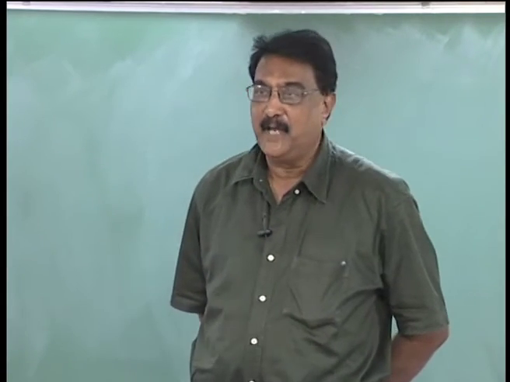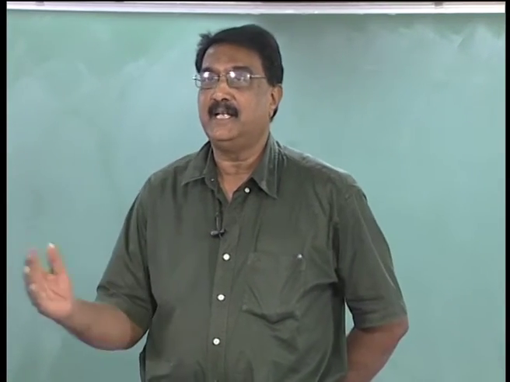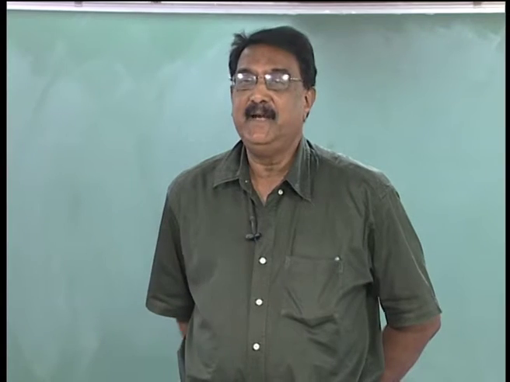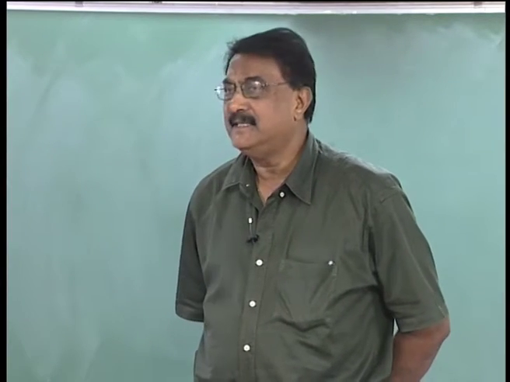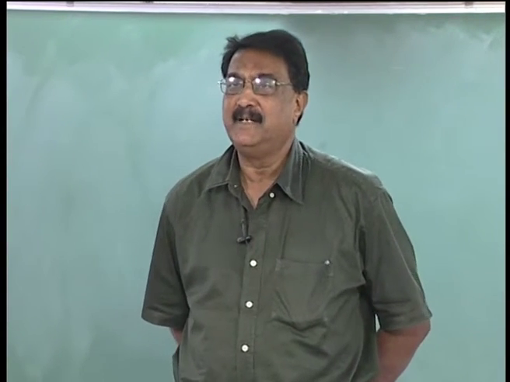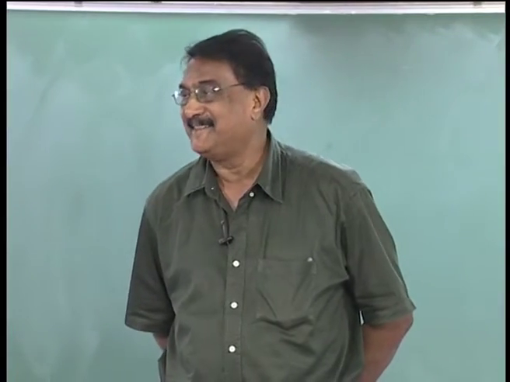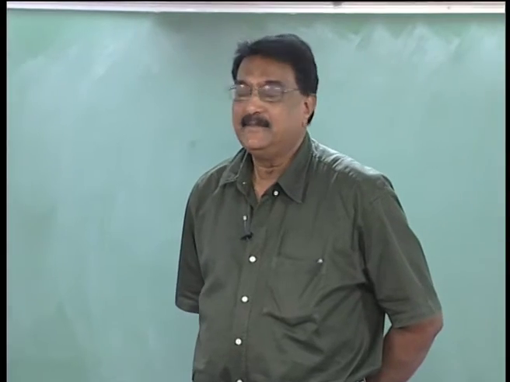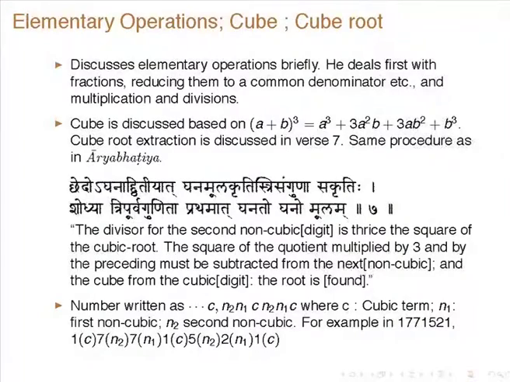So just like for square root you divide into varga and avarga, here you are dividing into groups of 3. My notation is slightly different from Ram Subramaniam, but it is the same thing. In fact, the example is essentially the same. So the number is written as C, C1, N2, N1, C, N2, N1 like that. So, groups of 3, and C is the cubic term and N1 is the first non-cubic term and N2 is the second non-cubic.